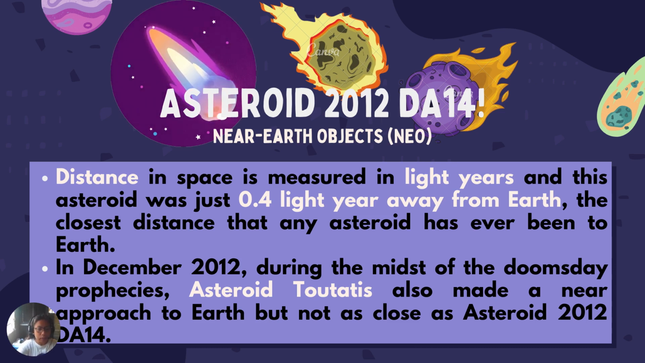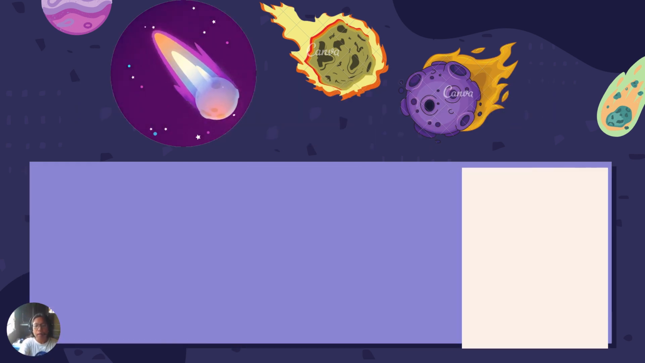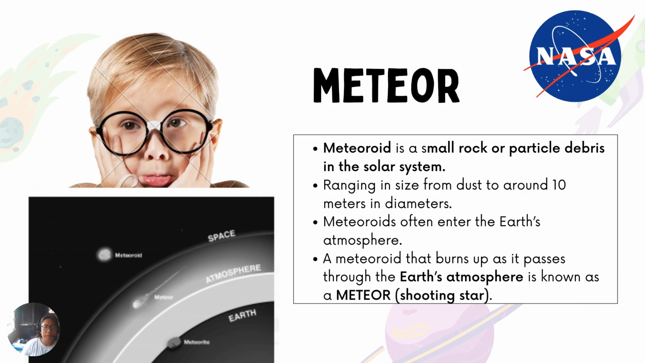So asteroid Toutatis, I repeat, Toutatis, also made a near approach to Earth but not as close as asteroid 2012 DA14. So another asteroid almost got near to our Earth but not as close as asteroid 2012 DA14. And let's proceed to the next term.